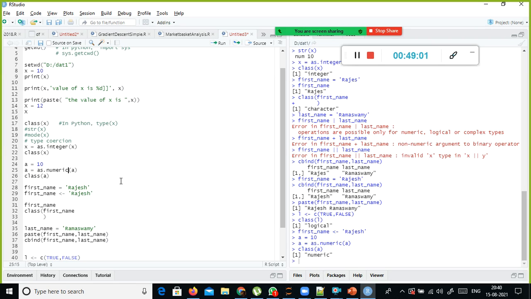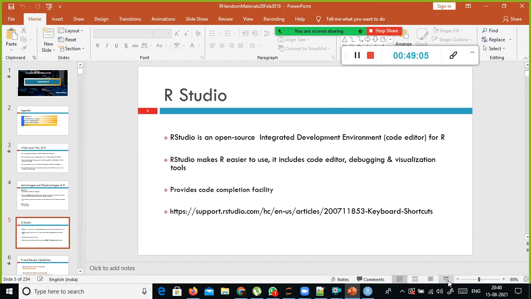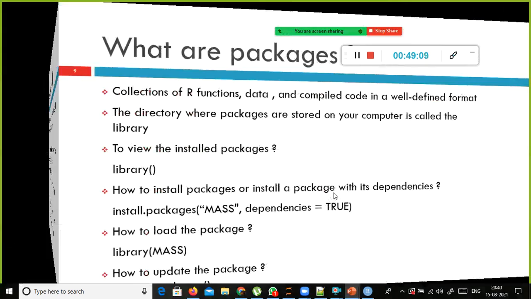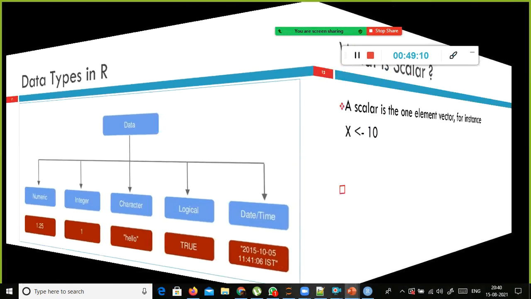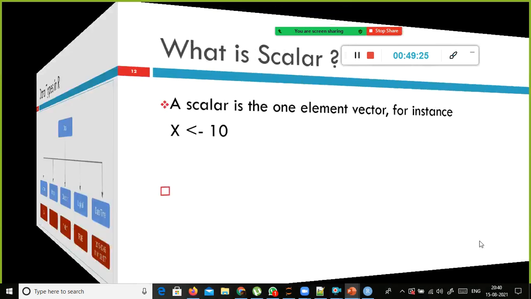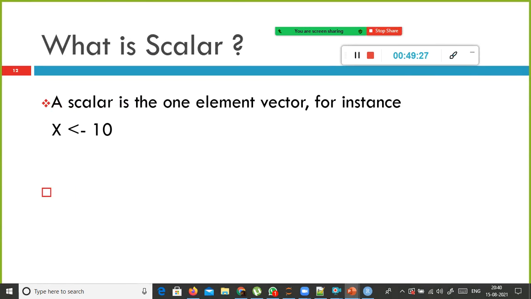So next, one second, let me go through the PowerPoint and see if there are any other data types apart from the data structures. Yeah, these are the data types, right? Numeric data type is a float data type, integer is the whole number, and character is something like this. Logical data type is something like this, and date time will be something like this. We will see the date a little later.